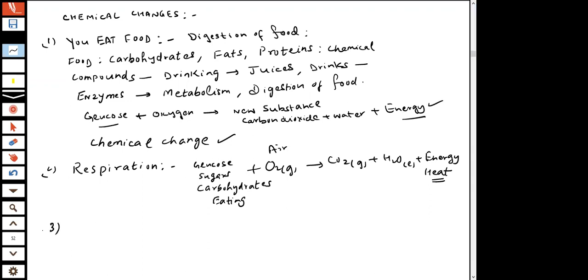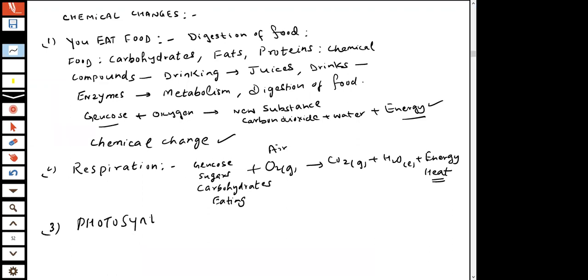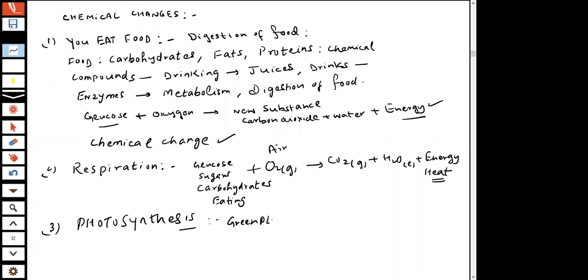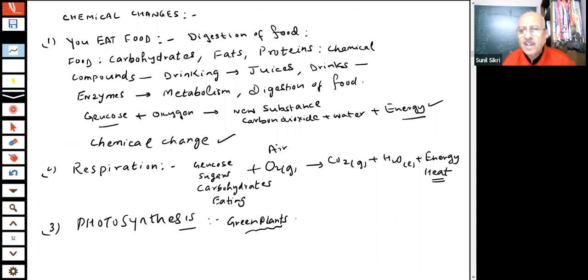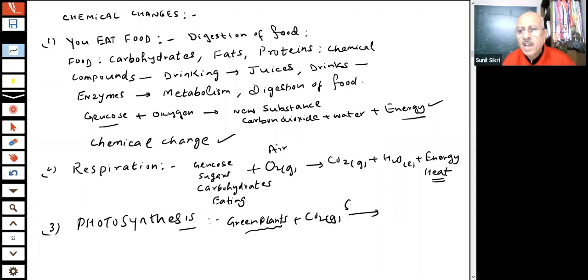Okay, you have heard about photosynthesis, students. What is photosynthesis? How do plants manufacture their food? Green plants take carbon dioxide gas, and you have sunlight, and there is a catalyst, a green colored substance called chlorophyll.